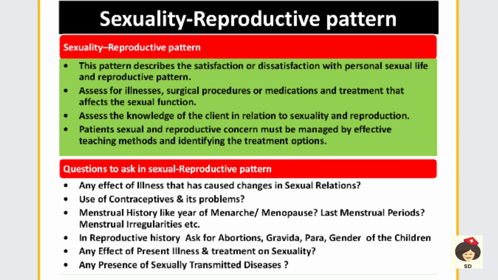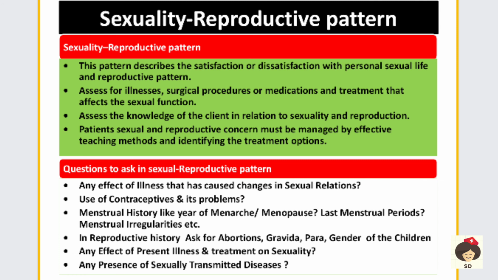Next is sexuality, reproductive pattern. So here we have to see whether the patient's sexual life was good, that is, he was satisfied or having any dissatisfaction, or whether any illness or surgical procedures on the reproductive organs may cause sexual dysfunction. That you have to ask.